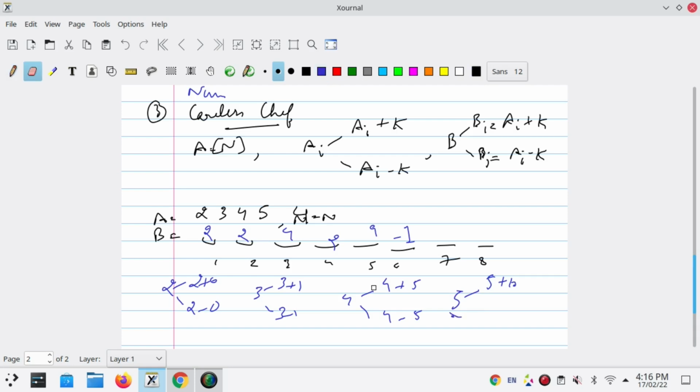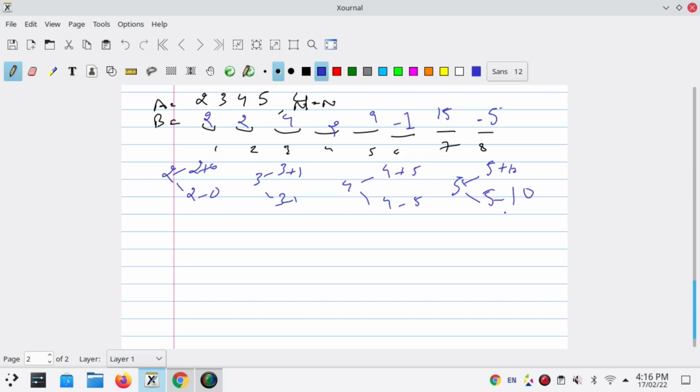Okay, and then 5 minus 10, then it became 15, and then it became minus 5. Okay, so I'm writing B clearly here. Then B becomes 2, 4, 2, 9, minus 1, 15, and minus 5.